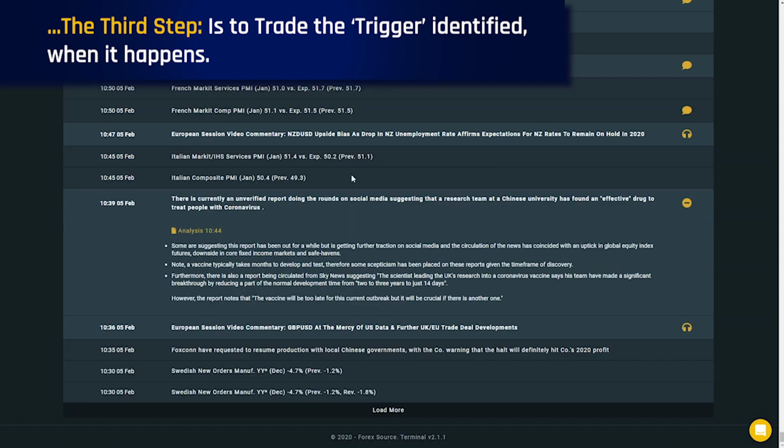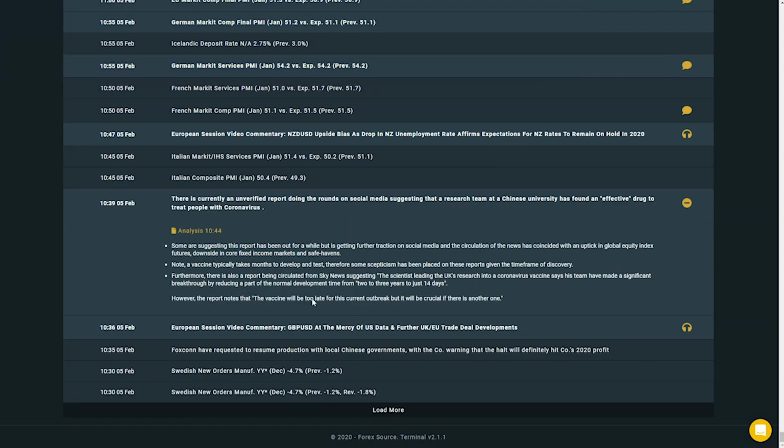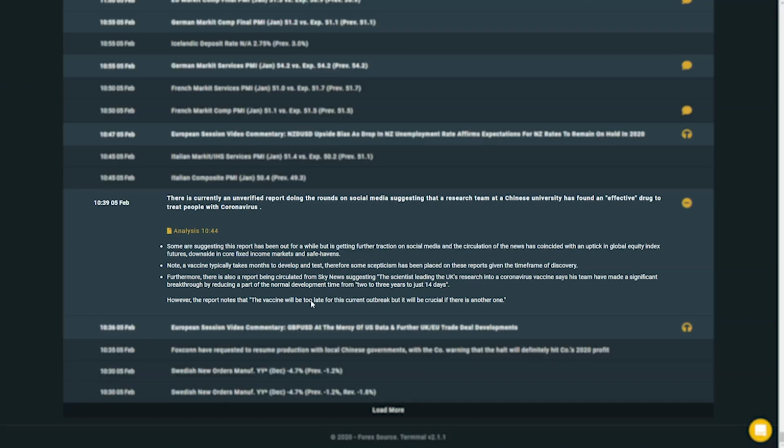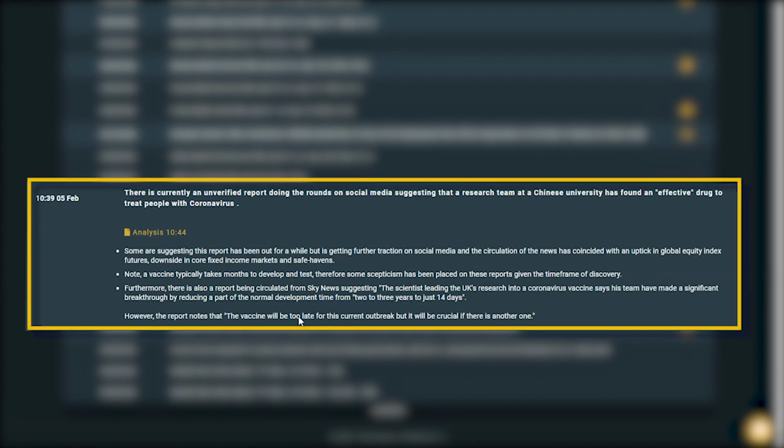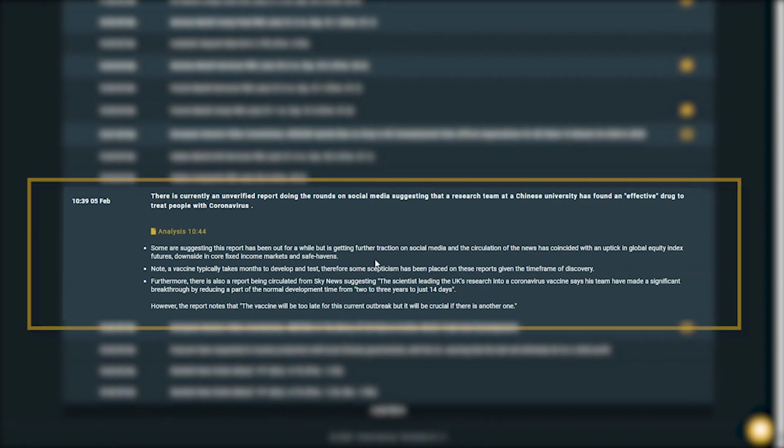Now, for that, we can also go to the terminal, just a short while after our first video. Also on the 5th of Feb, there was an unconfirmed report which stated that a research team at a Chinese university has found an effective drug to treat people with the coronavirus. After this report, we saw a very quick risk-on sentiment develop in the market, which gave the Aussie dollar an additional boost as expected.